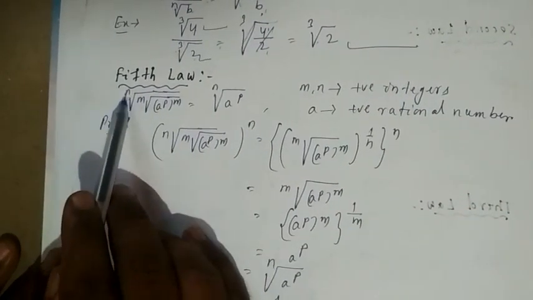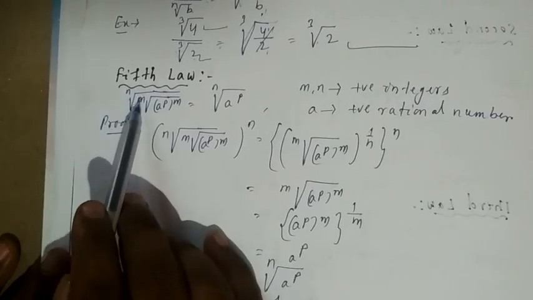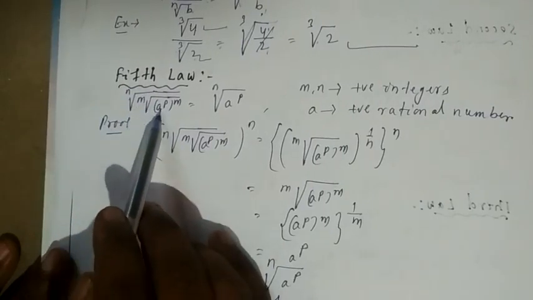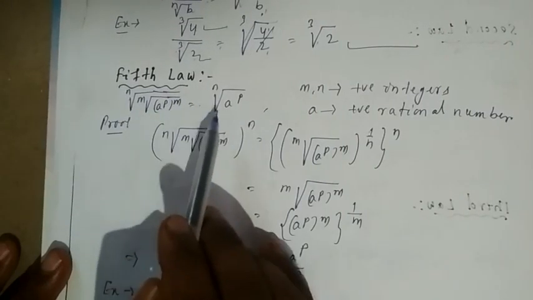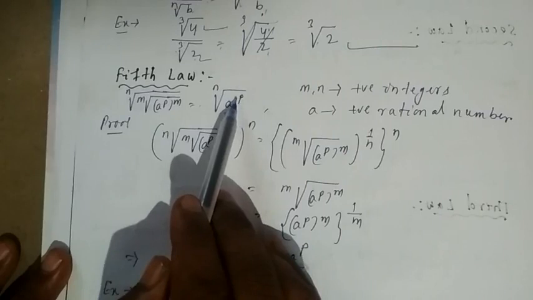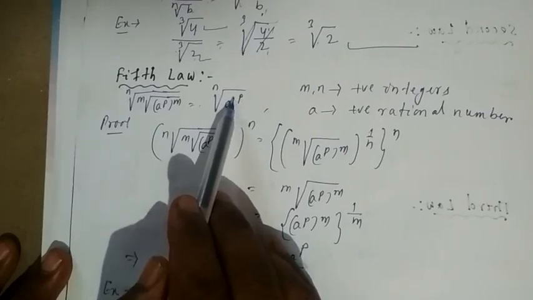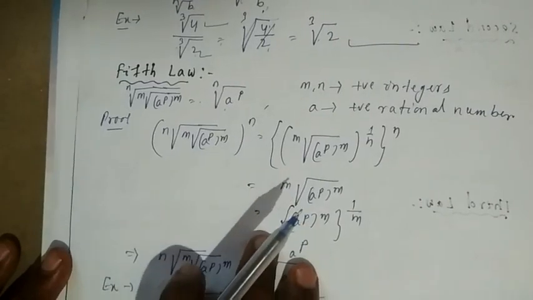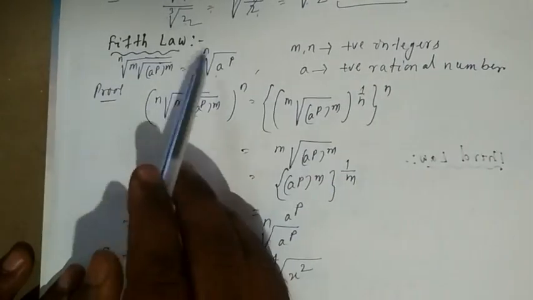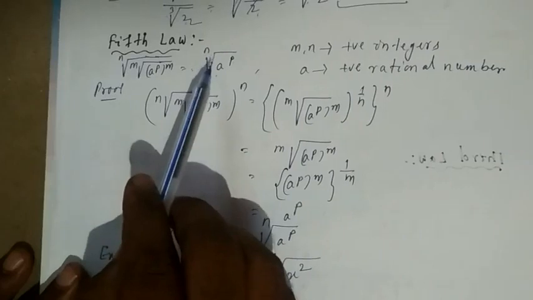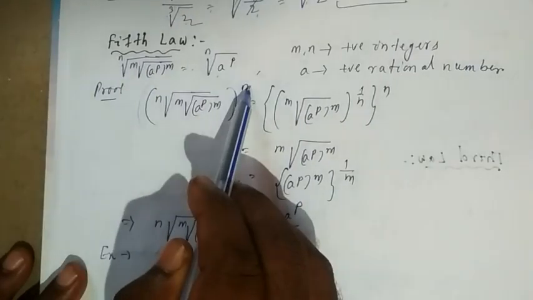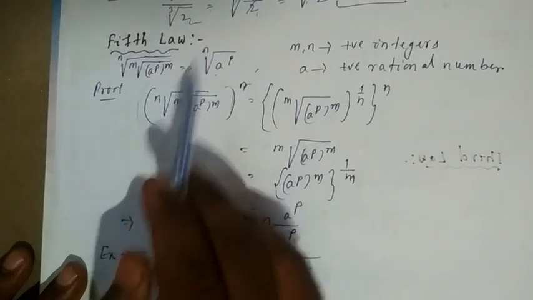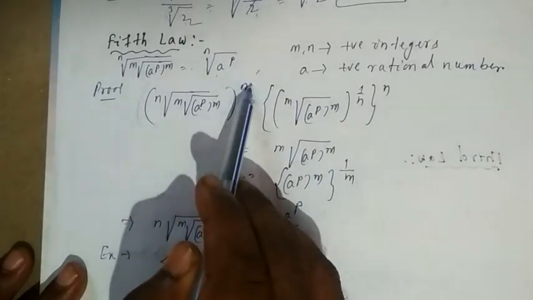Fifth law. The fifth law is saying the nth root of the mth root of a to the power of p is equal to the mnth root of a to the power of p, where m and n are positive integers and a is any positive rational number. A cannot be a negative rational number. Again, here you are asking for the nth root, so I will take the whole to the power of n. If you are asking for the mnth root, I will take the whole to the power of mn.